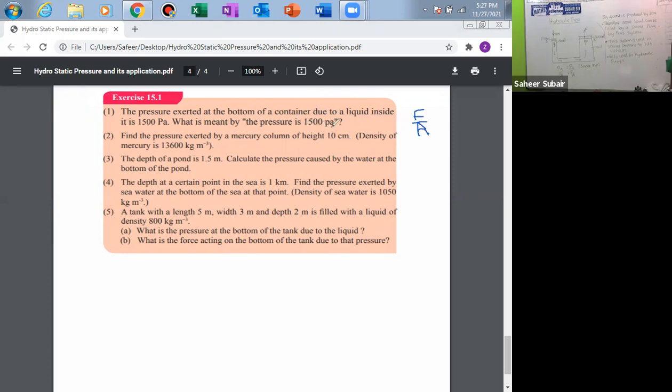Then 1500 Pascal pressure means 1500 Newton force is acting on unit area. That is the meaning of that.